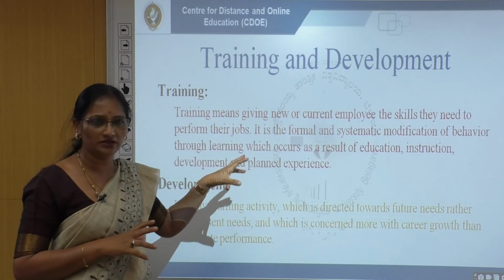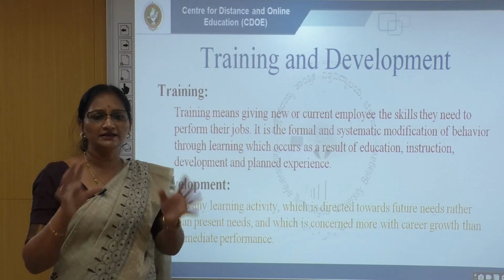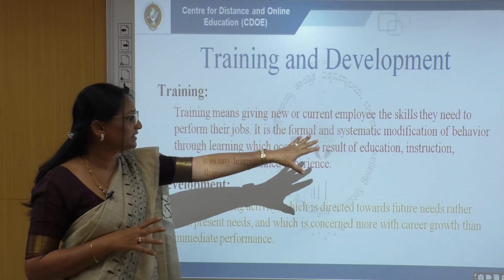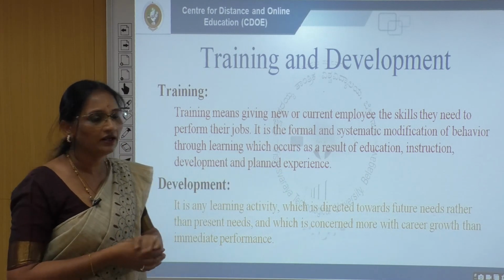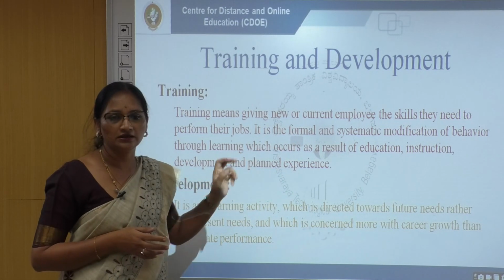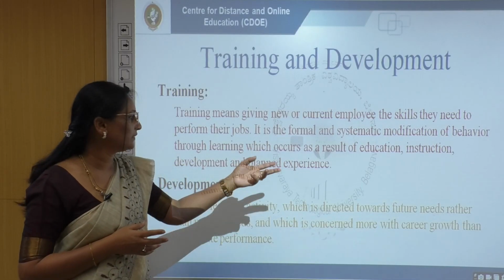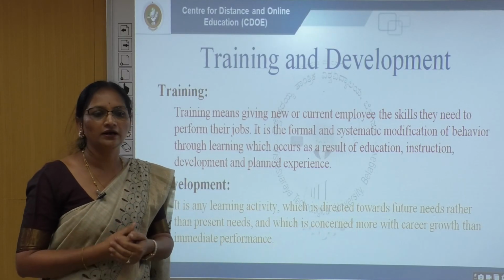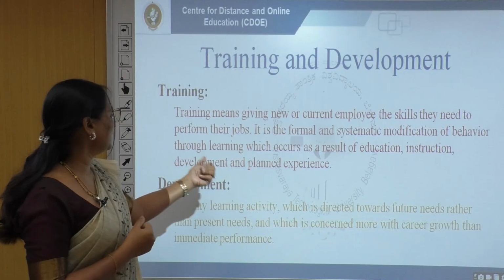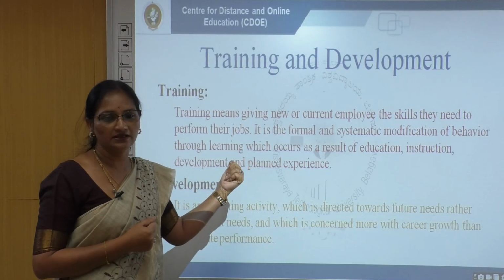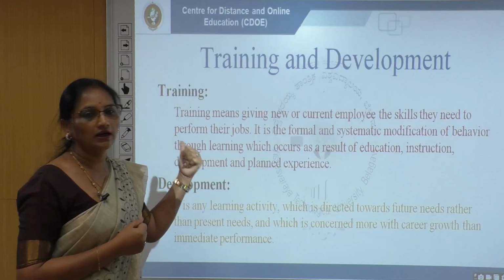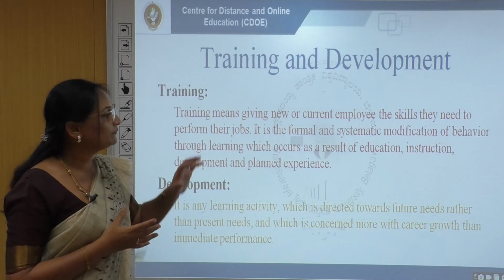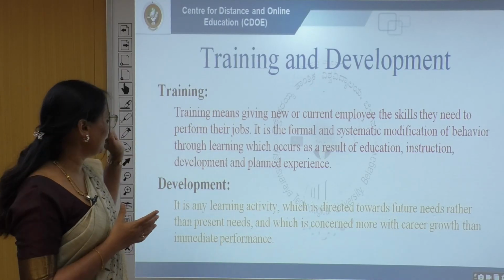All the information related to training is decided beforehand and made systematic. So we can say systematic modification, conducted in a formal way in the organization. For what purpose? To get results in their education, their learning, their development, and planned experiences. So training is for current and new employees, for the purpose of enhancing the quality of the employees.